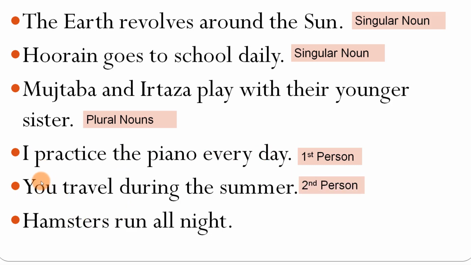Then you is the second person. Travel without the addition of s and es. It is also the root verb. You travel. You is being used as the subject over here. Travel during the summer. Hamsters is third person but plural, not singular. That is why the root verb does not have s or es with it. So hamsters run all night.